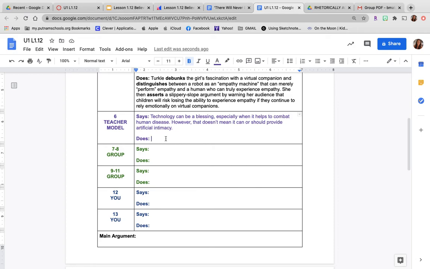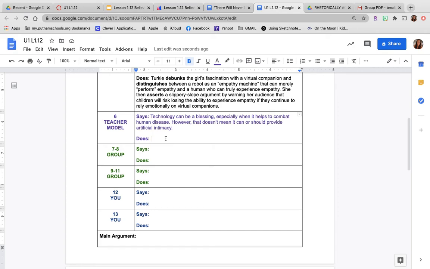So here's my does part. What does that do for me as a reader? She's basically giving me like technology's all right when we're fixing diseases, brain enhancement overall. But it's not okay for intimate purposes. Intimate is a physical relationship in all bells and whistles.